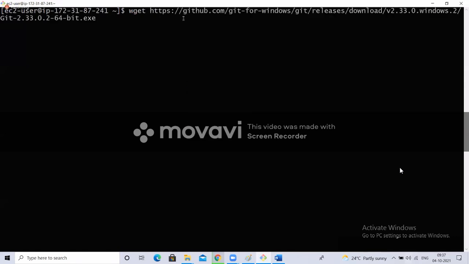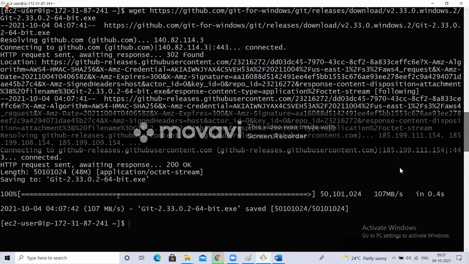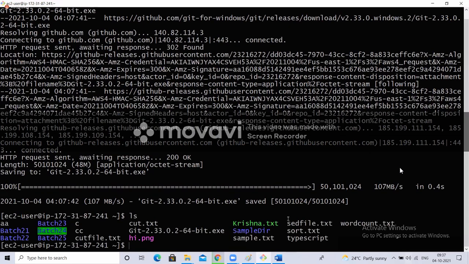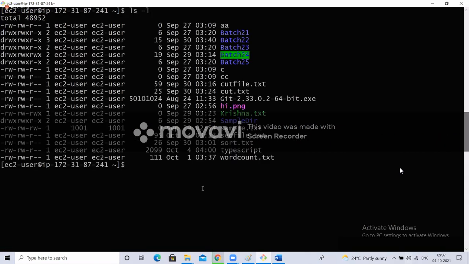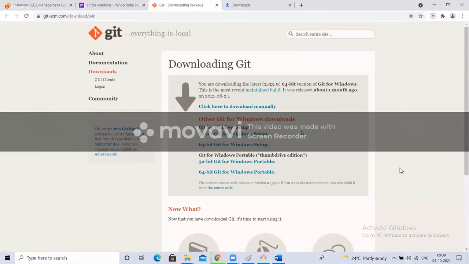So every download will have a URL. You give that URL, it starts downloading. Now if I type this, see, it has downloaded the exe file. Somewhere you can see that. See here, it has downloaded that exe file. Understood, guys? So wget is the command to download.